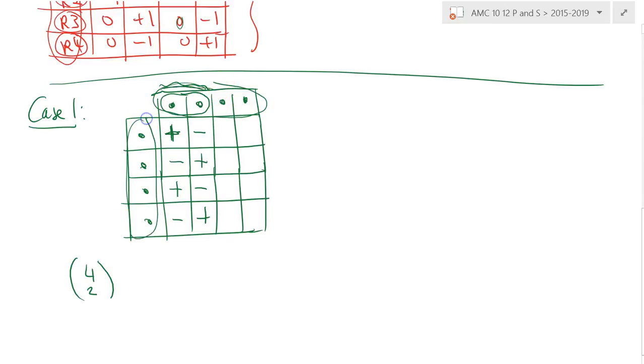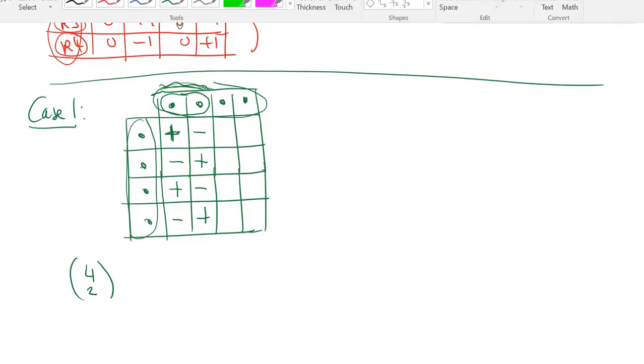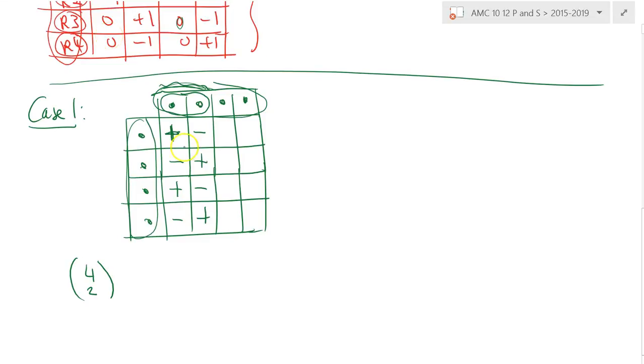Now the rows. How many ways can I arrange these rows? So be careful here. How many different types of rows do we have? Obviously we have 4 rows, but the answer is not 4 factorial because some of these rows are identical, namely these two, right? These two are identical and these two are identical.